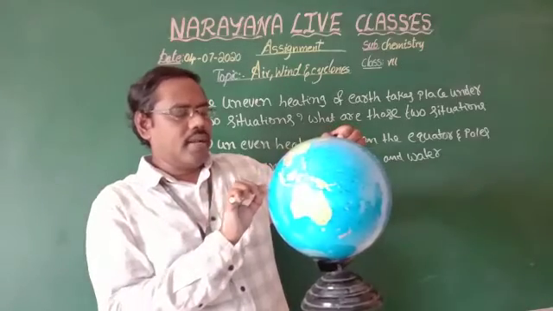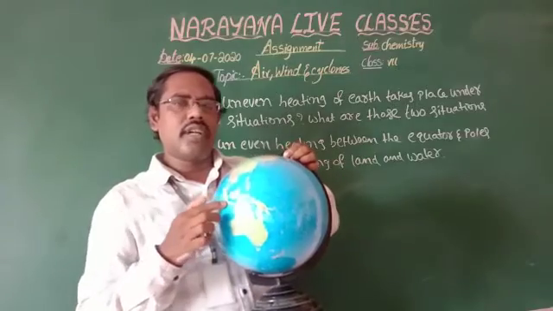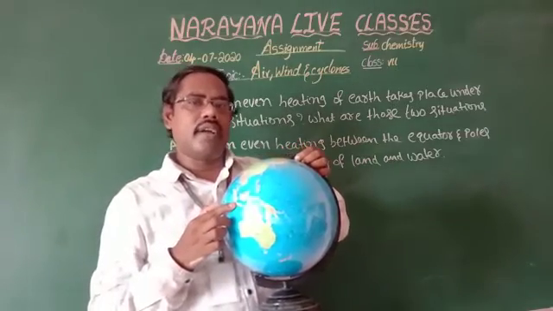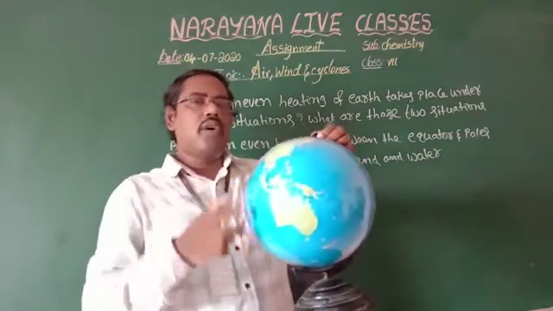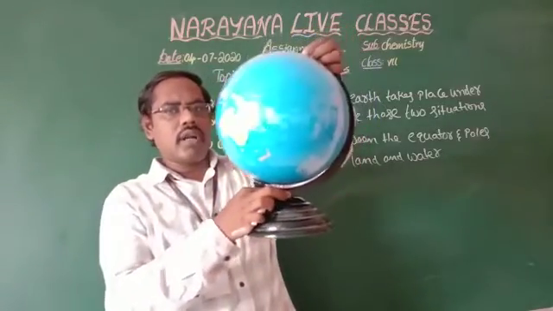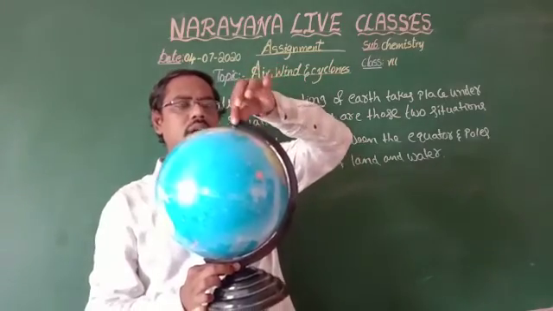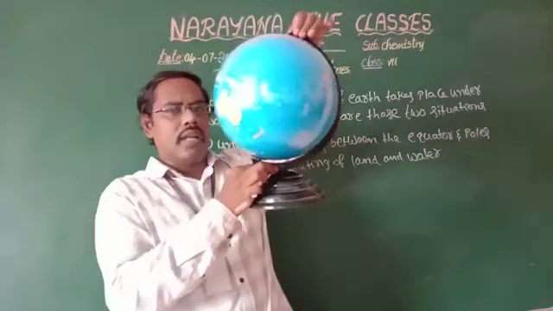Here this line which passes through the center of the earth is called the equator. Next, the poles: this one is one pole, this one is the other pole.